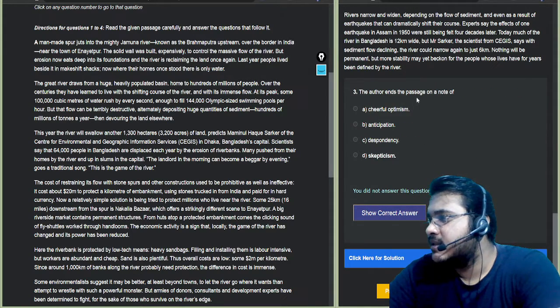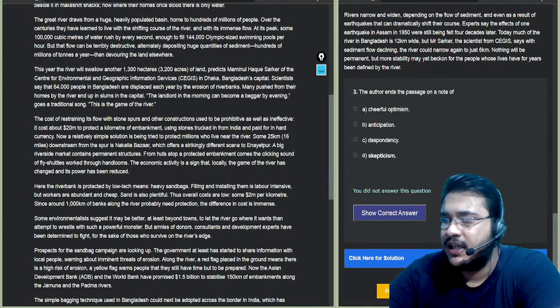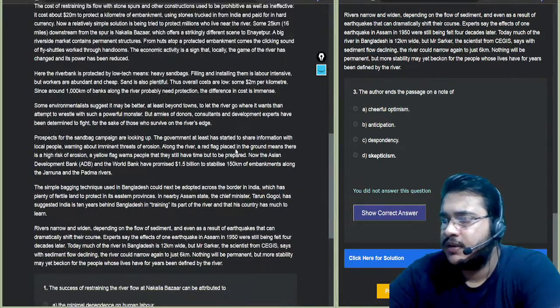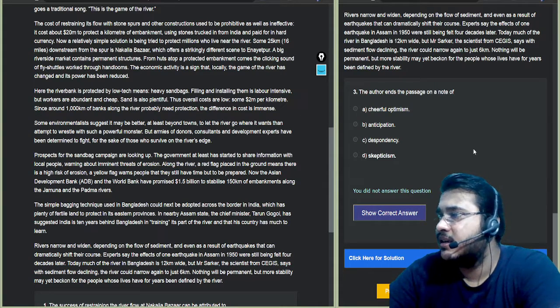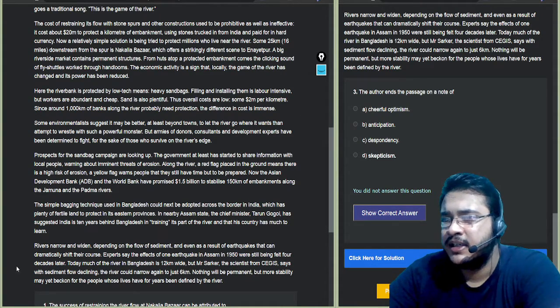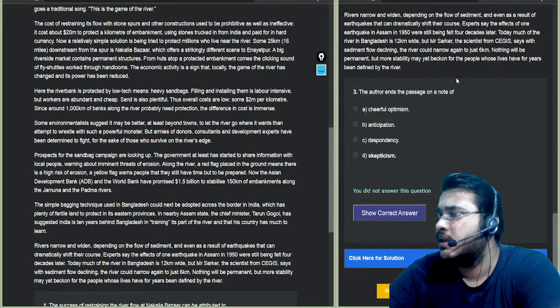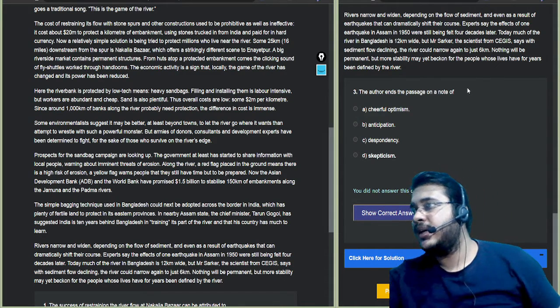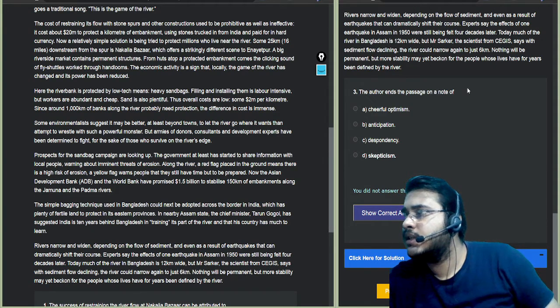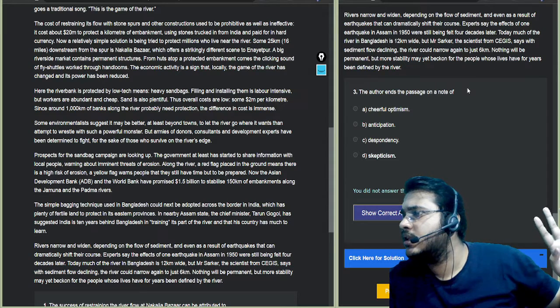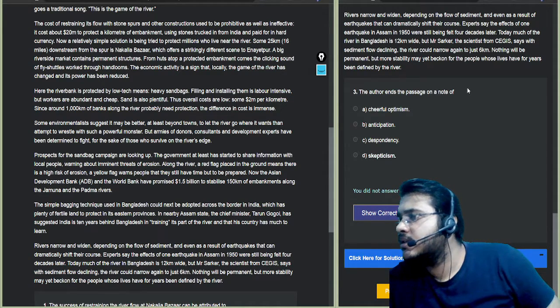The author ends the passage on a note of. Now, this we have already discussed, that there is a certain amount of optimism. So we will read the last part. Rivers narrow and widen depending on the flow of sediments, and even as a result of an earthquake they can dramatically shift their course.